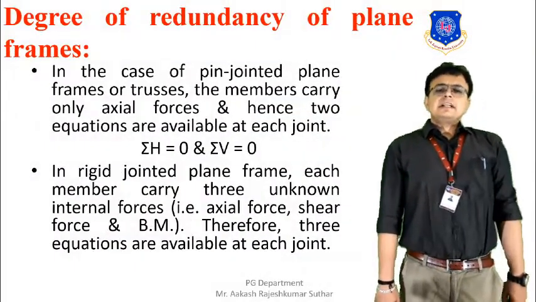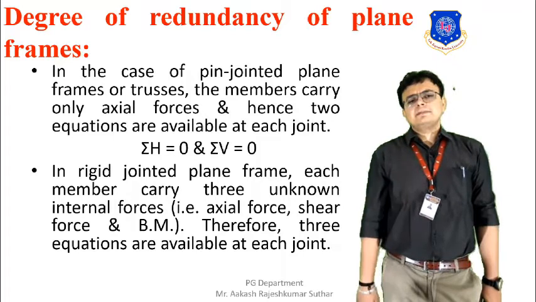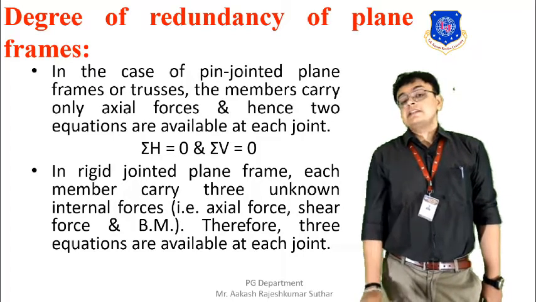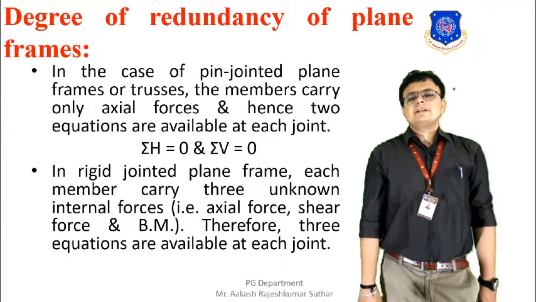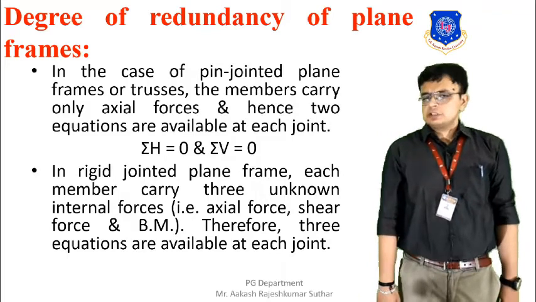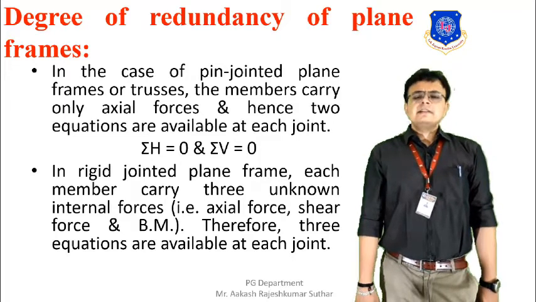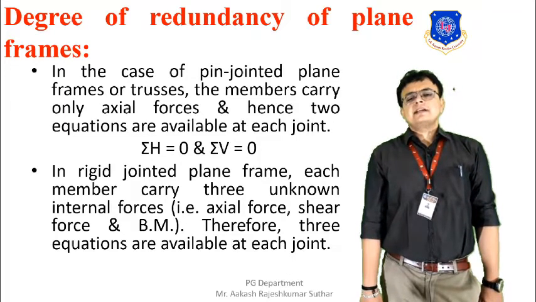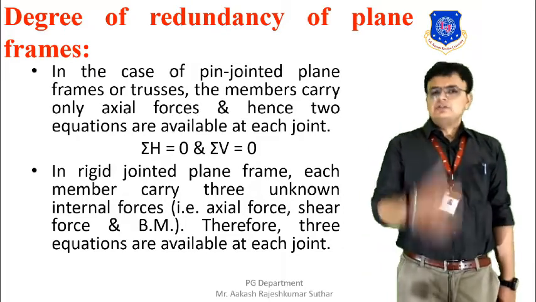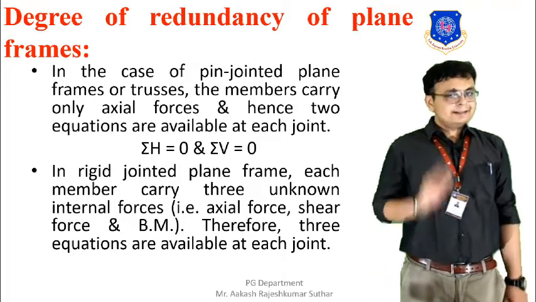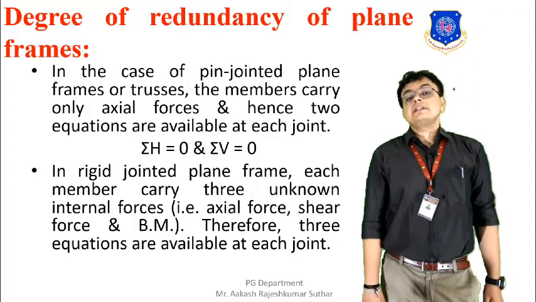Basically, first of all, the degree of redundancy of a plane frame. In the case of a pin jointed plane frame or a truss, the members carry only axial force, and hence there are only two equations available at each joint, that is summation of H equal to 0 and summation of V equal to 0. In a rigidly jointed plane frame, each member carries three unknown internal forces, that is axial force, shear force and the BM, that is the bending moment. Therefore, three equations are available at each joint in a plane frame.